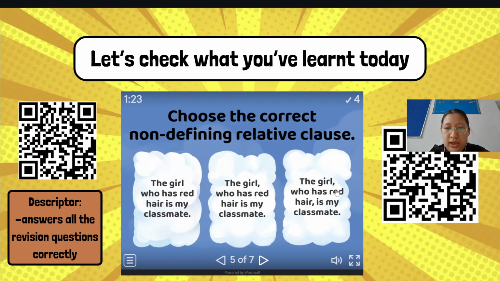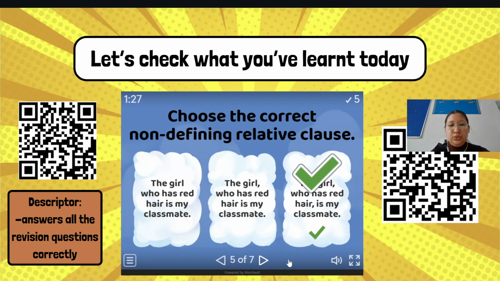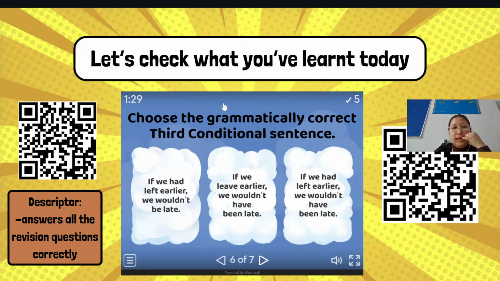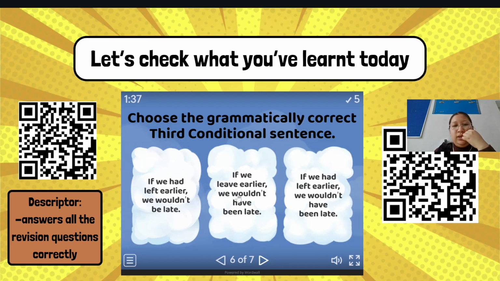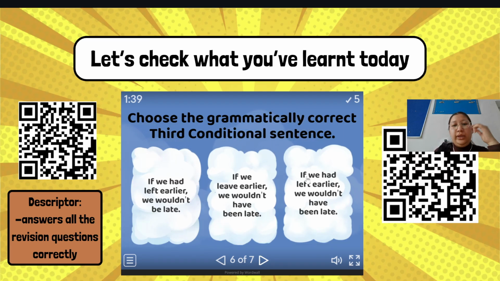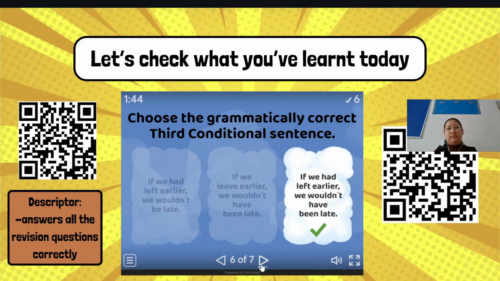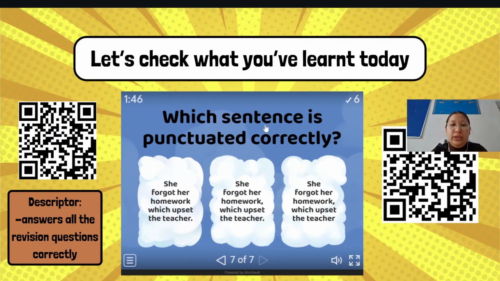Yeah, you have to notice that you have to put the commas correctly. So this one. Choose a grammatically correct third conditional sentence. If we had left earlier, we wouldn't be late. If we had left earlier, we wouldn't have been late. So this one. And the last question, which sentence is punctuated correctly?